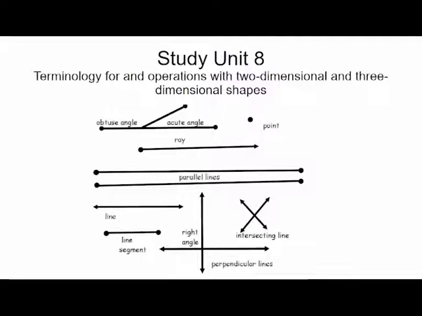Now, I also saw in the assignment and the exam that students were struggling with these lines. There's nothing to it. You should learn how the lines look. An obtuse angle, an acute angle is a sharp one, a point, a ray, parallel lines. Students get confused with parallel lines and intersecting lines. A line segment, and a right angle. A right angle is 90 degrees. Then you also get perpendicular lines where they cross, and then you get intersecting lines. Have a look at that one. Very important. That's the type of things that I'm going to ask.